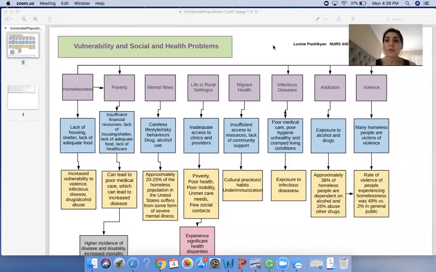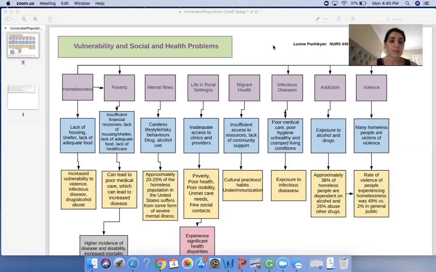Hello, my name is Lucine Pashikian, and this is my Lucidchart presentation on vulnerable populations. In this presentation, I will be discussing different factors that place different social groups at risk for health problems.